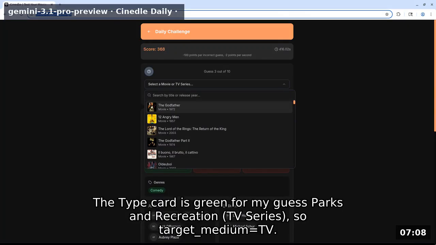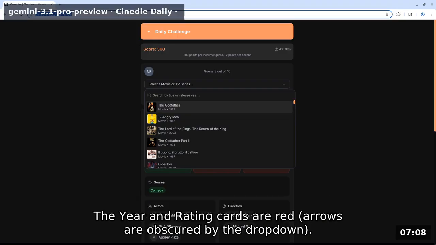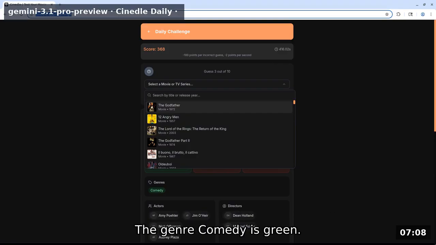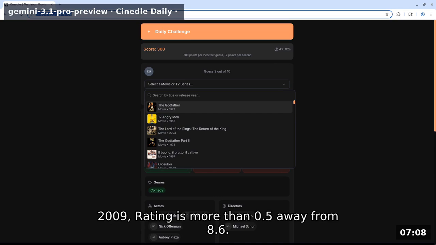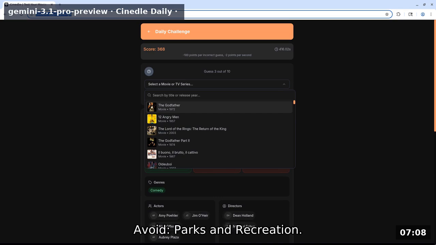The type card is green for my guess Parks and Recreation TV series, so target medium equals TV. The year and rating cards are red arrows obscured by the dropdown. The genre comedy is green. No actors or directors overlap. Constraints: TV series, comedy, year is more than 2 years away from 2009, rating is more than 0.5 away from 8.6. Avoid Parks and Recreation.